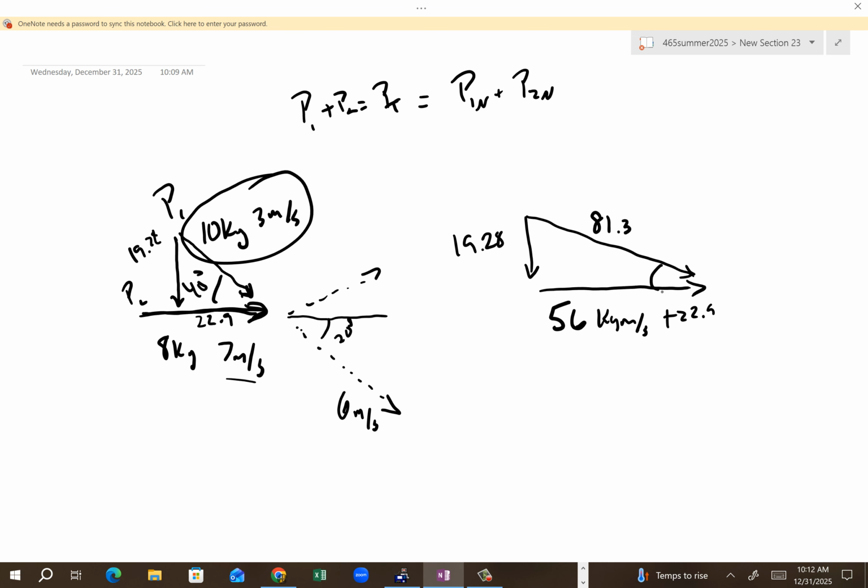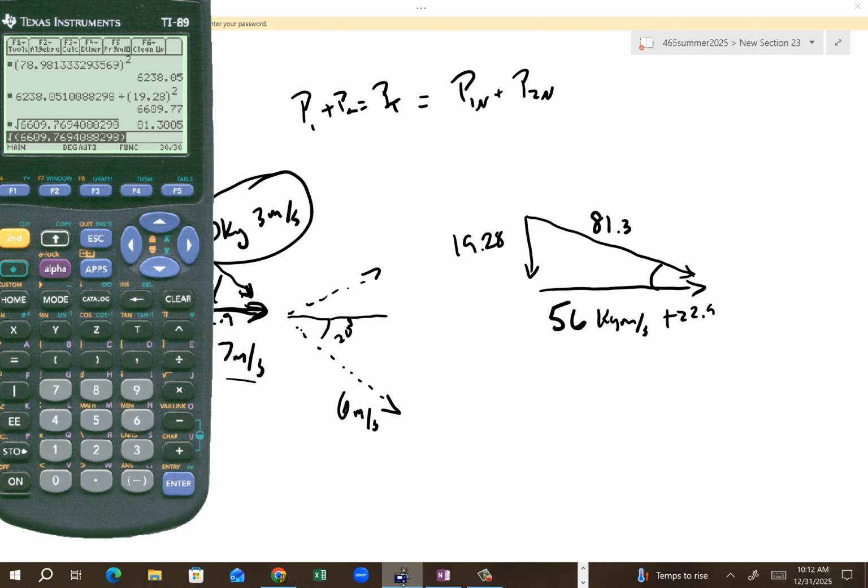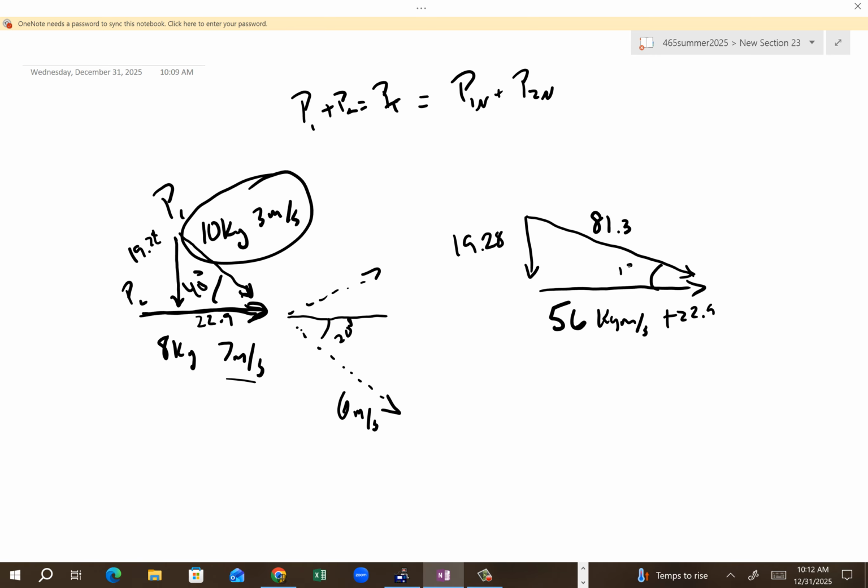And I would like to have that angle too, so inverse tangent of 19.28 divided by 78.9. About 13.7 degrees here. Are you with me?